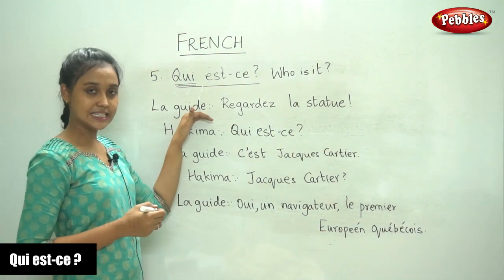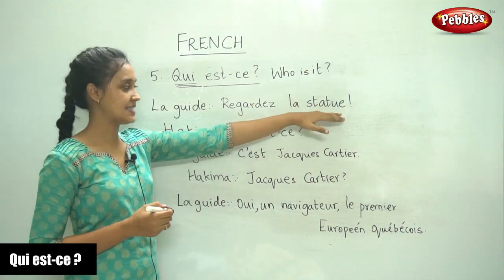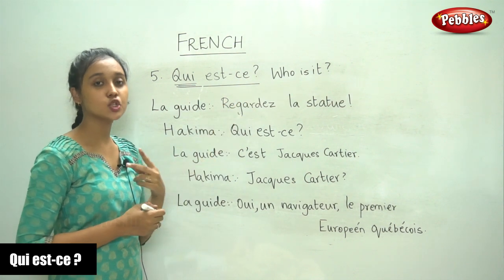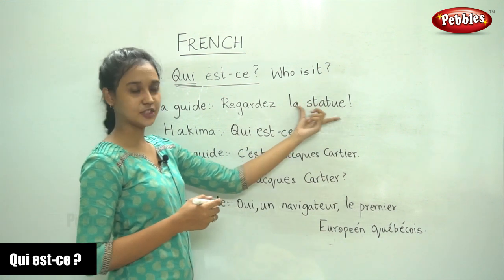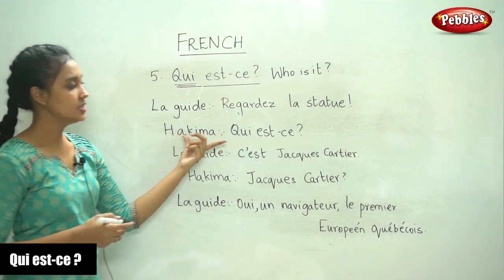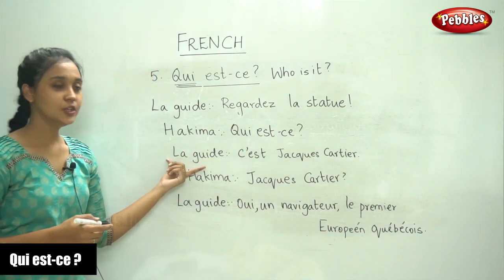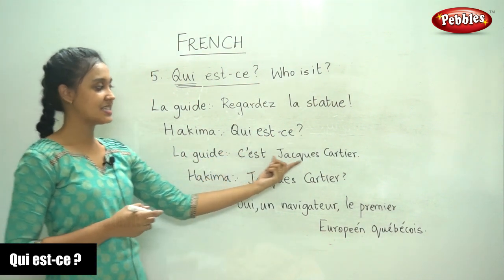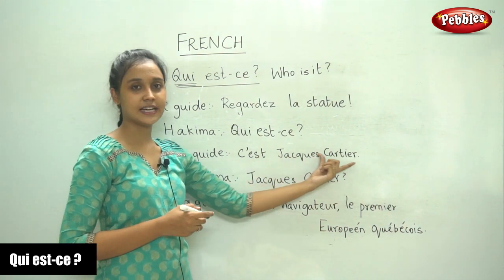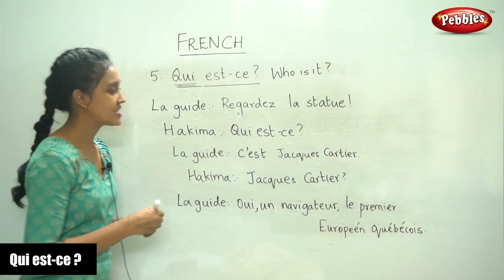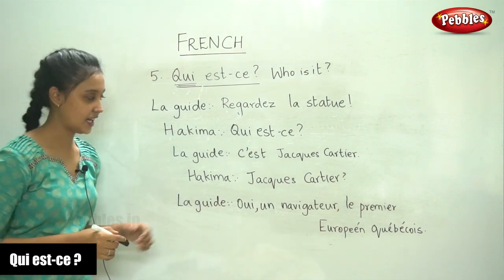So la guide says, regardez la statue. Regardez la statue. Regardez means to see or to look. Regardez, look at the statue. Hakima says, Qui est? Who is this? So la guide replies, c'est Jacques Cartier. C'est Jacques Cartier. So the question is, who is this? Qui est?